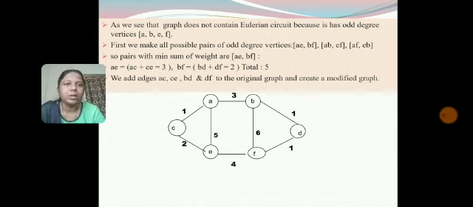So first of all, make all possible pairs of odd degree vertices. So AE-BF, AB-EF and AF-EB, these are the possible pairs of vertices, and how we have got these three pairs is by the formula given in the algorithm. So the pairs with minimum sum of weight are AE-BF. AE is equal to AC plus CE, which is 3. BF is equal to BD plus DF, which is 2. So the total is 5. We add the edges AC, CE, BD and DF to the original graph and create a modified graph.